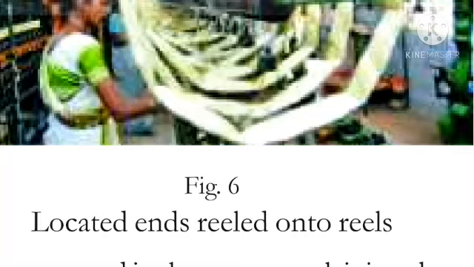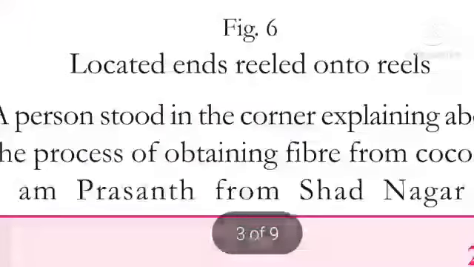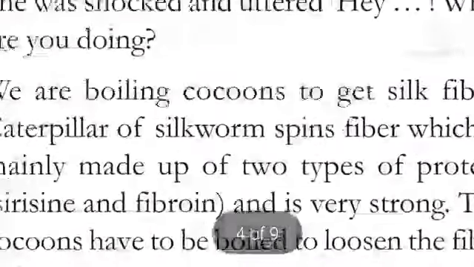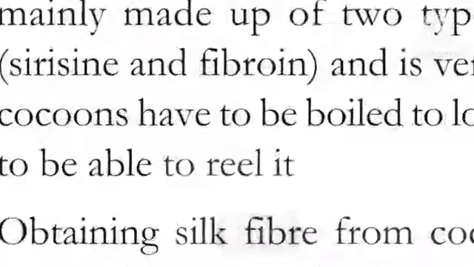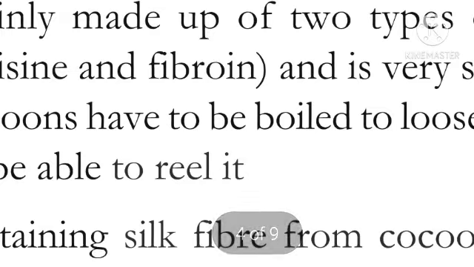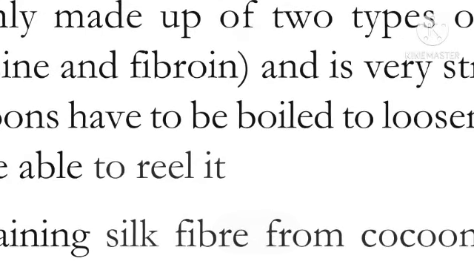That is, one is sericin and fibroin. This is the most important. See here, concentrate once: sericin and fibroin. These are very strong. The cocoons have to be boiled to loosen the fiber to be able to reel it. Obtaining silk fiber from cocoon is called reeling.